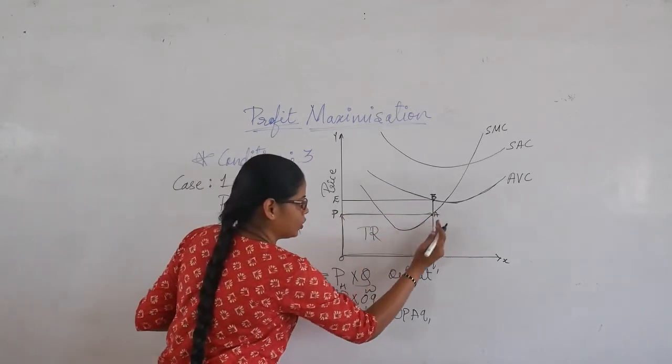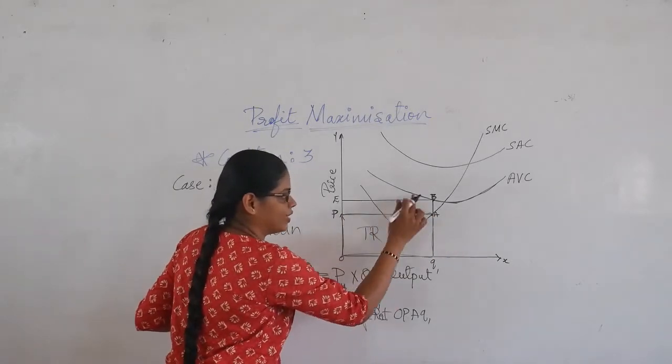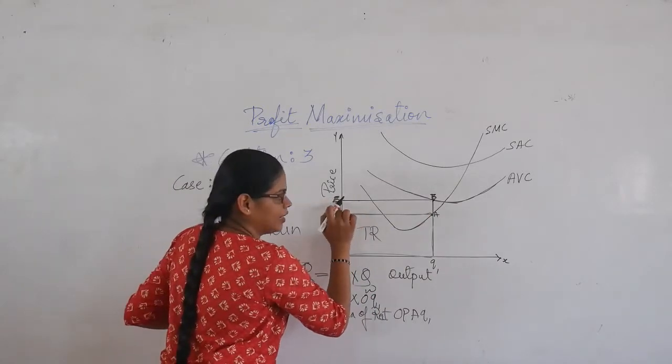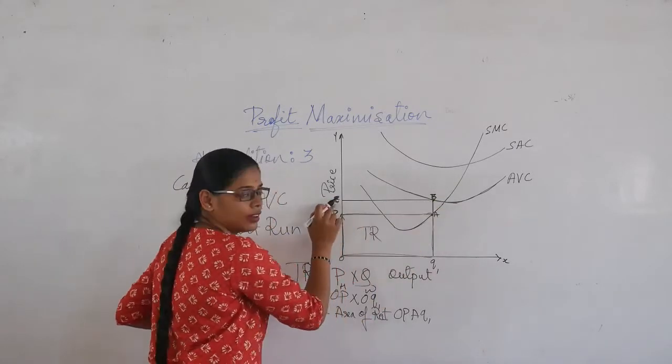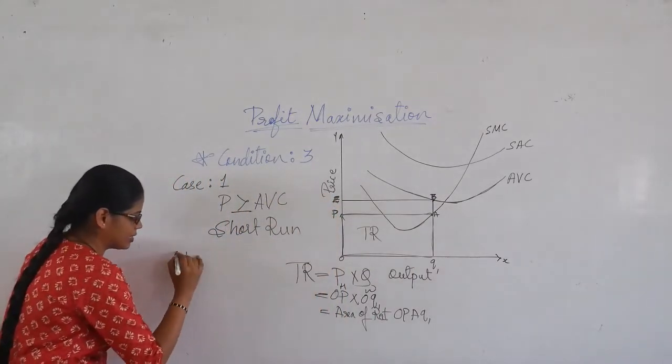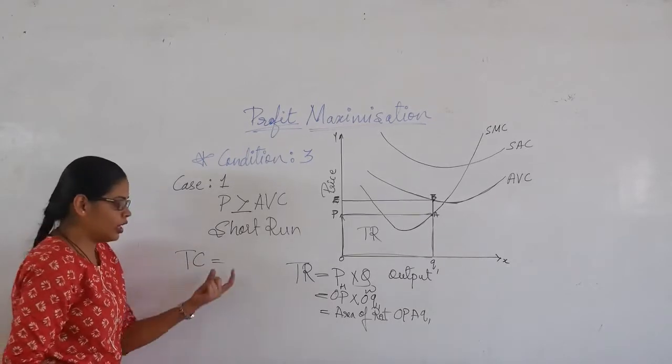Because this is our total revenue. Now I need to understand the total cost, right? Because here the cost is at the point B, from the point E, right? So now I need to understand the total cost. So what is this total cost?